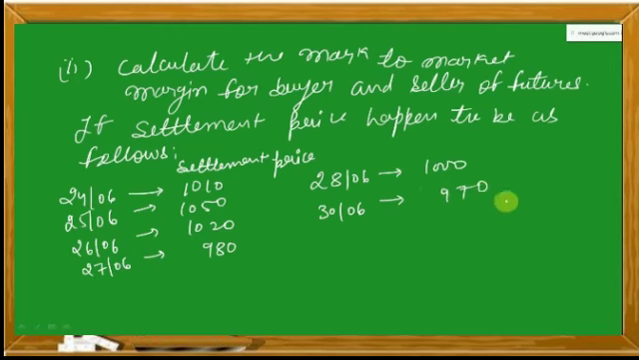So 6 different settlement prices for different days are there, and we need to calculate the mark to market margin, that is, the maintenance of initial margin at 50,000. How will it be done? So this will be done in the next class. अभी के लिए इतना ही रखते हैं. I'll see you in the next class. Thank you.